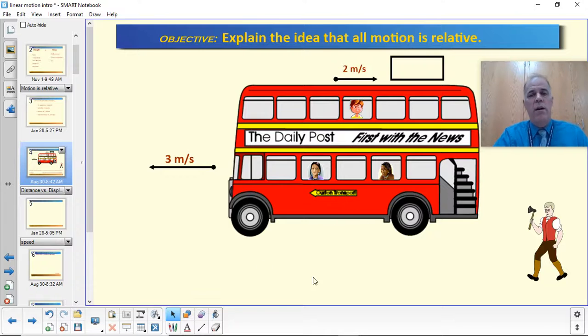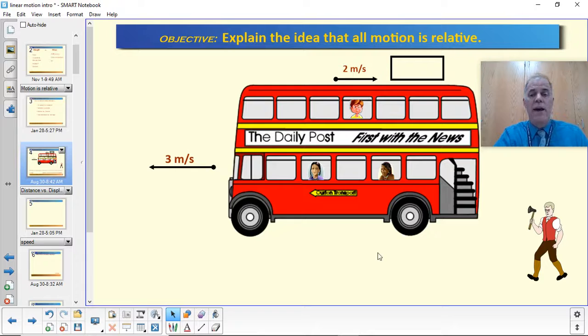And depending on our frame of reference, we can define objects' motion differently. Again, to sum this up, if we consider the roadway to be stationary and everything is moving relative to the road, we would find this little kid moving to our left, even though he's making progress toward the back of the bus. If we consider the bus itself to be stationary, then he's moving backwards. He's moving to our right relative to the bus.